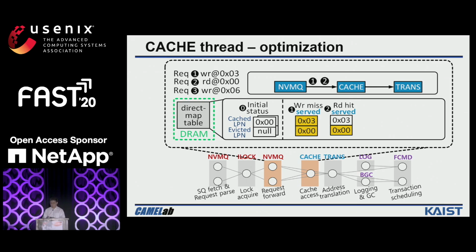The third request will write the data at page 0x06. NVMQ will look up the direct map table and find out there is a data miss. Request 3 would have to wait for the cache thread to evict page 0x00 and buffer page 0x03. To reduce the waiting time, we directly bypass request 3 to the trans threads. And once the cache threads receive request 1, they will evict the page 0x00 to the trans threads.